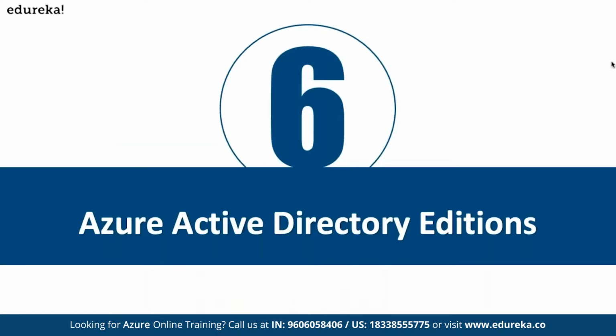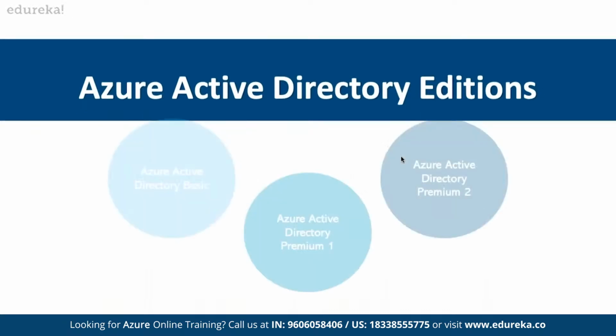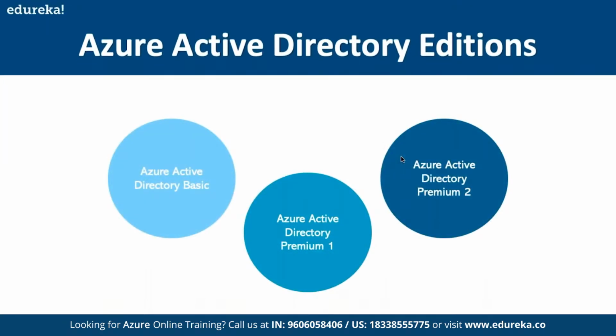Next, we have different Active Directory editions available. So here we have Azure Active Directory Basic, we have Directory Premium 1, and then we have Directory Premium 2. Depending upon the service levels, depending upon the amount of access that we want to give, and depending upon how many users we have to onboard, we have different types of directory editions available.